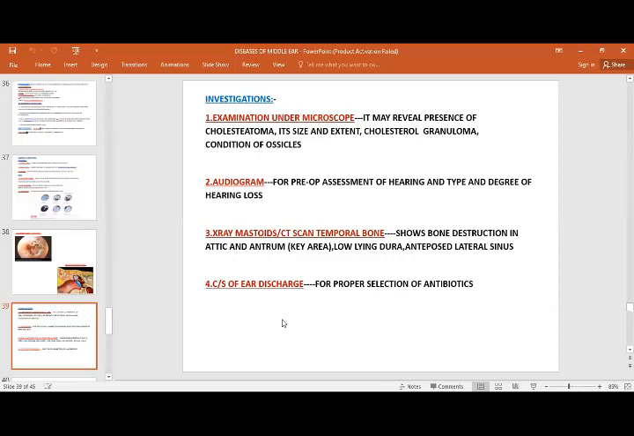And of course, culture and sensitivity of the ear discharge for proper selection of the antibiotic. You need to learn why you are offering all these investigations, because whenever the question comes in your prof, they could definitely ask for the justification. You are not going to do all these investigations without any justification. You need to know why you are ordering culture and sensitivity, and why you are doing a CT scan of the temporal bone. These are not simple tests, and whenever you order them, you need to have some justification in your mind.